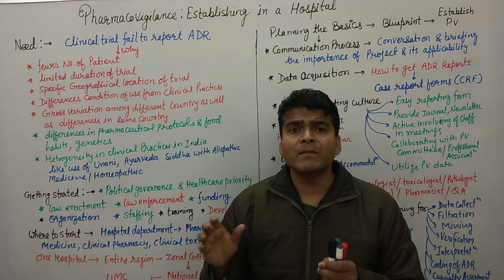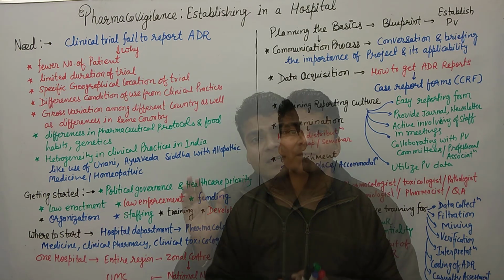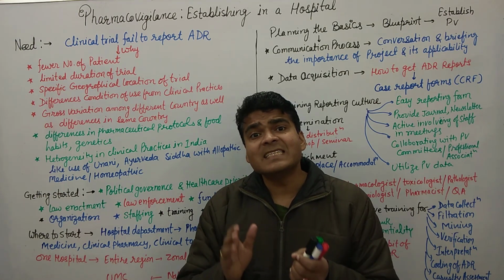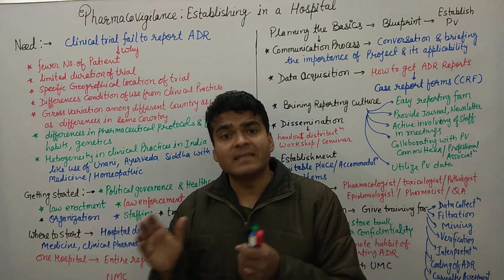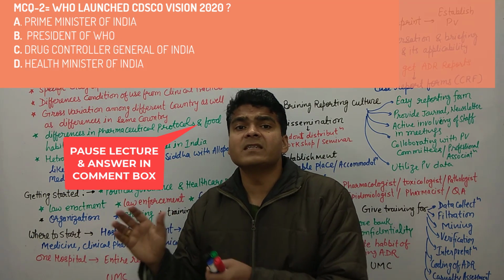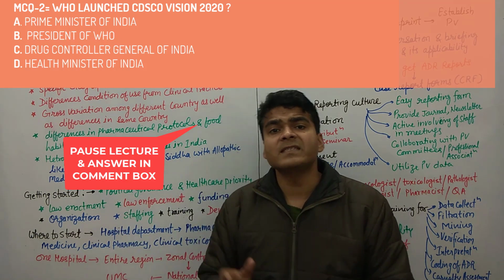Clear? Currently more than 24 centers are running. At that time the Drug Controller General of India launched CDSCO Vision 2020, and they proposed the PV center.